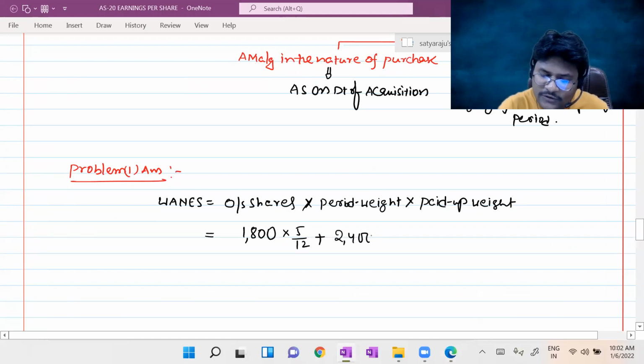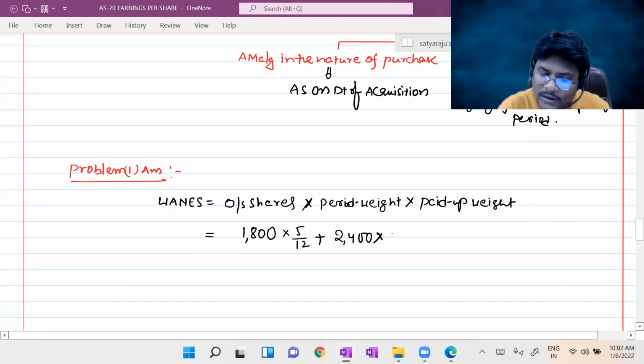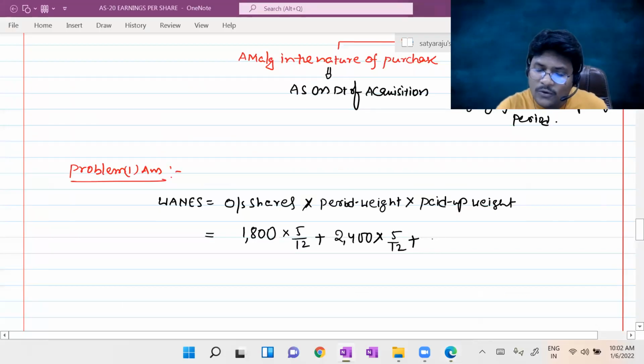Then 2400 shares are outstanding for how many months? 31st May to 1st November, that is June, July, August, September, October. That is 5 months outstanding. Am I right? So 2400 into again 5 by 12, plus. Then as on 1st November, a buyback happened to the extent of 300 shares, then 2400 will become 2100. Then from 1st November to 31st December, this is a calendar year, up to 31st December, 2 months. So 2100 shares into 2 by 12, guys.